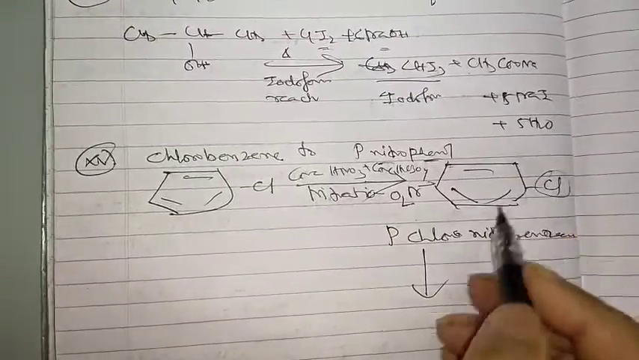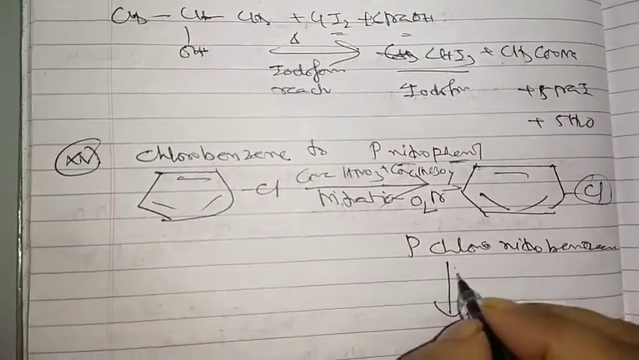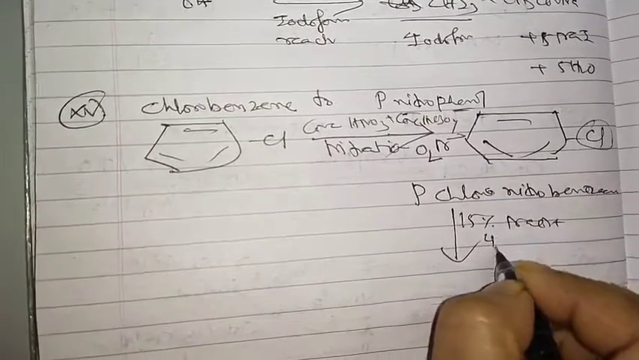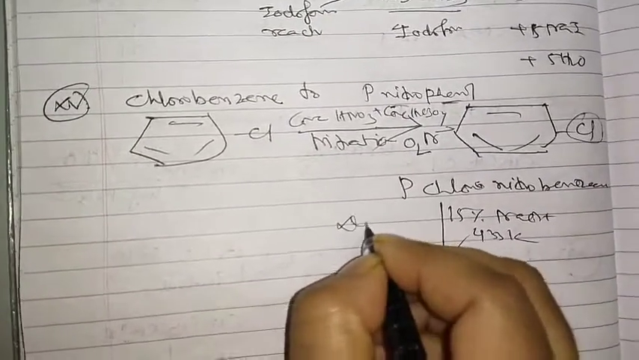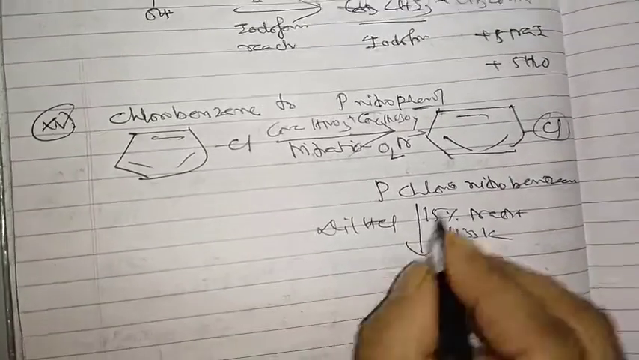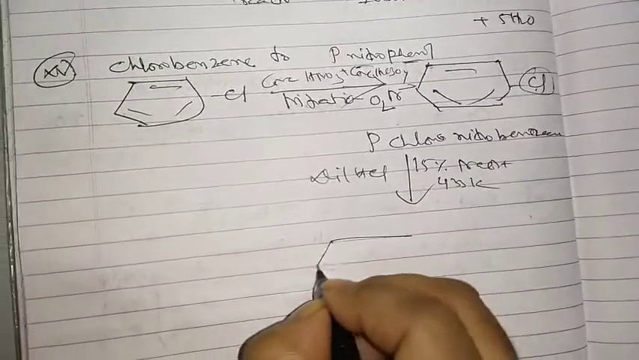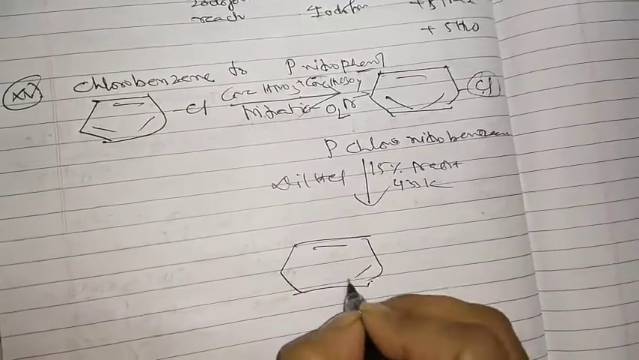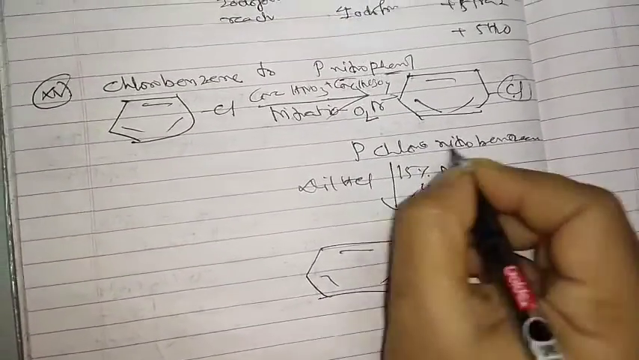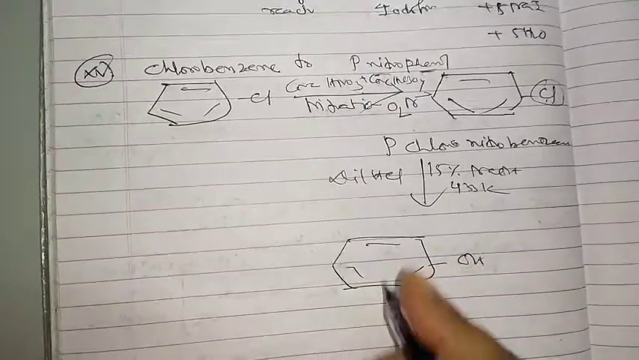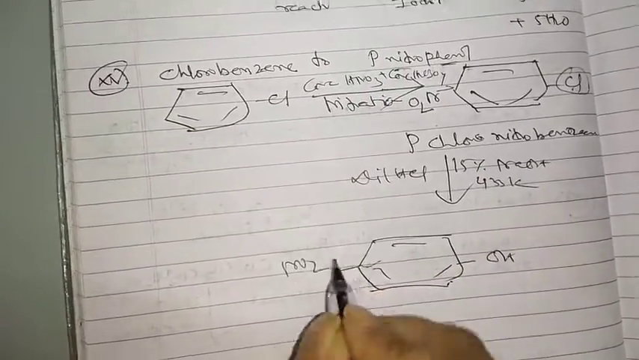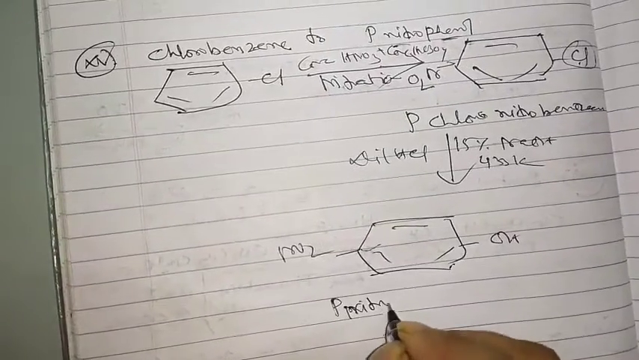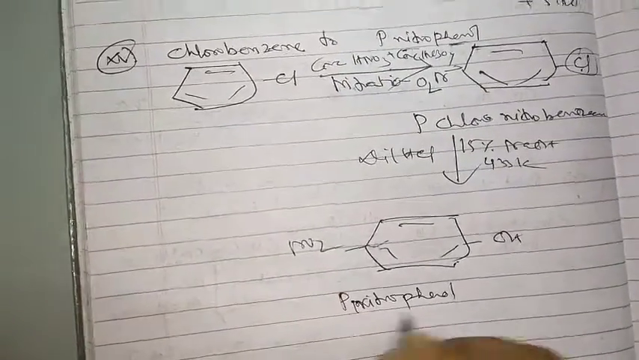Now what you have to change here is that chlorine is converted into phenol. So what you have to do there? 15% NaOH at 433 Kelvin, in the presence of dilute HCl. Cl is replaced, because nucleophilic substitution is not easy here, so we need some conditions. So OH comes at the para position. Now it is para-nitrophenol, over now.